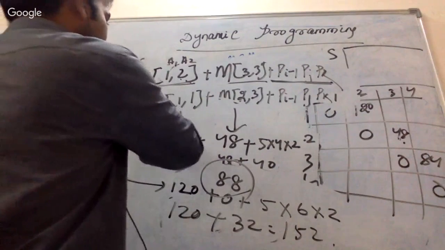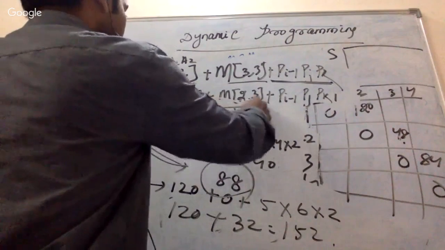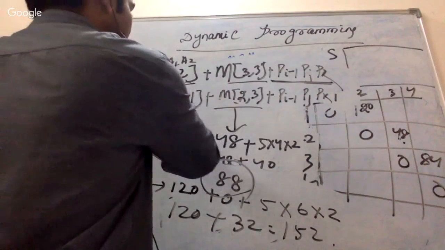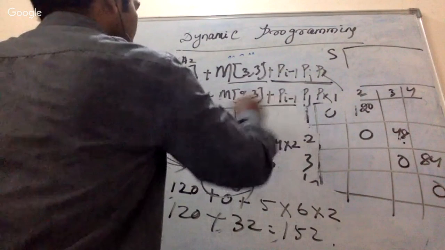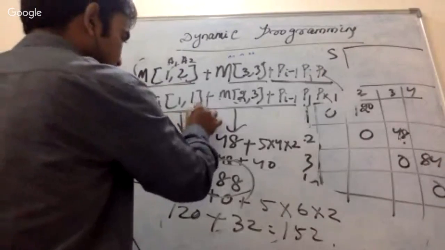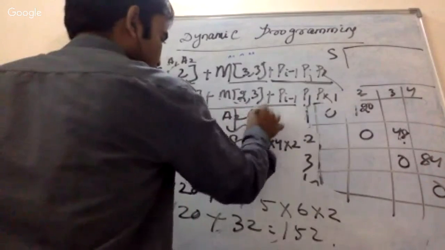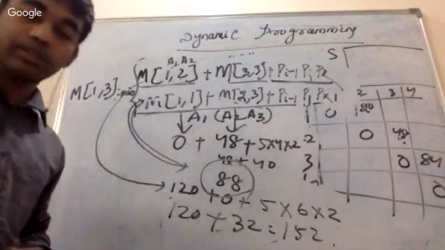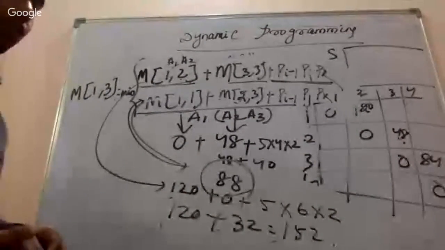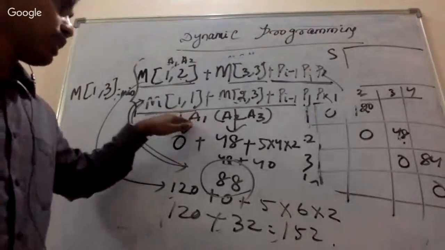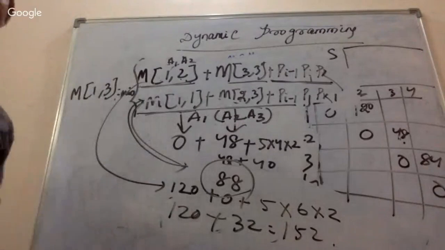So this is 1 1 plus 2 3. A1 first, then A2 A3 is going to be multiplied. So this is the solution whenever we are taking 1 3.